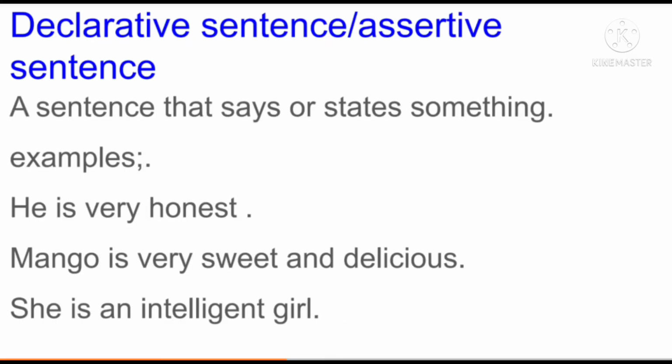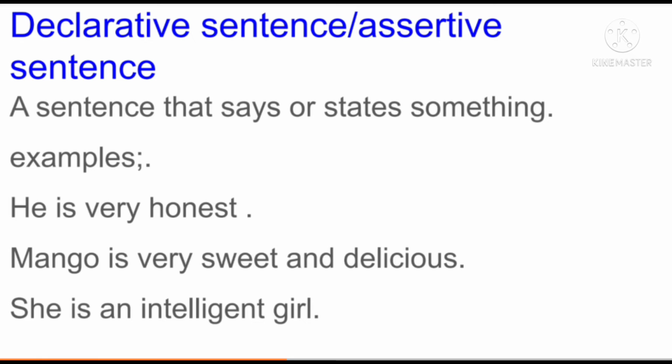So first of all, declarative sentences, they are also called assertive sentences. When you are talking about declarative sentences, it means they give information about anything and end with a period. Period means full stop.